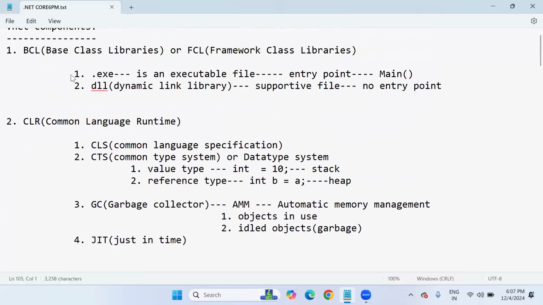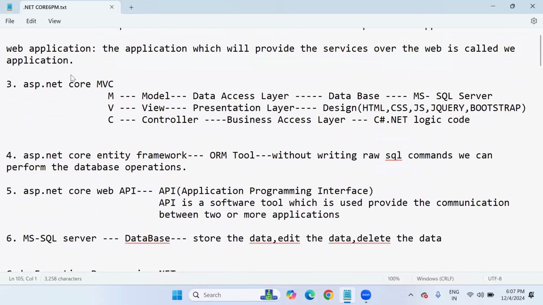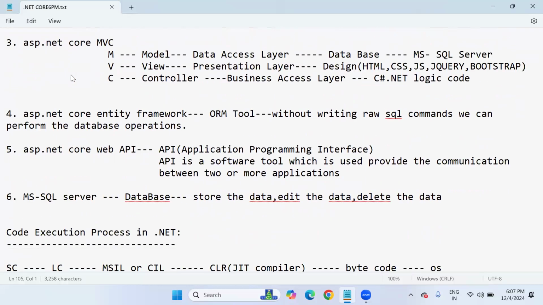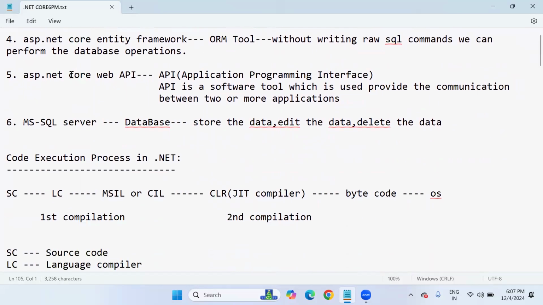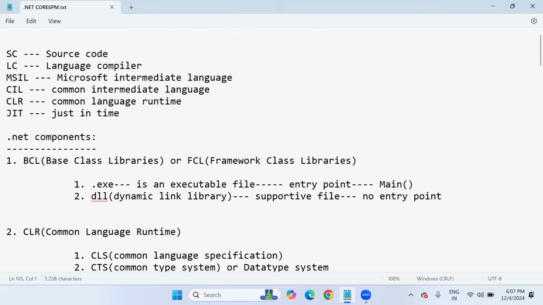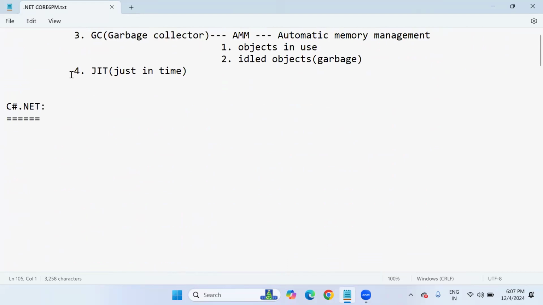After completion of C#.NET, we will begin web application development with ASP.NET Core MVC, Entity Framework, Web API, MySQL, Microsoft SQL Server, all these things. Without C#.NET, you can't move towards ASP.NET web development.